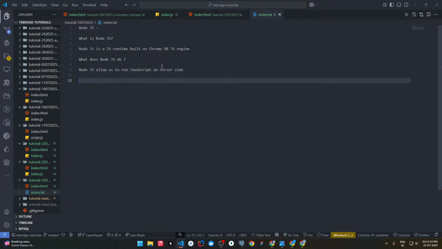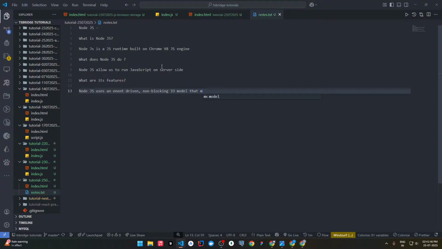So what are its features? Node.js uses an event-driven, non-blocking input-output model that makes it light and efficient.